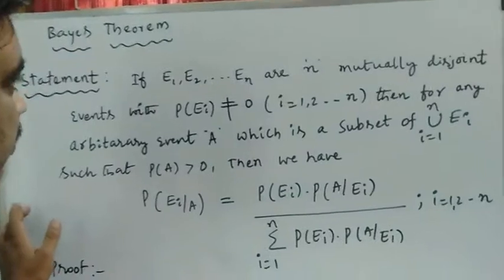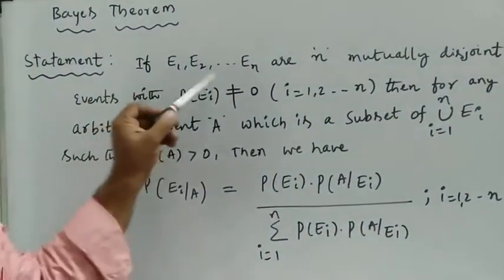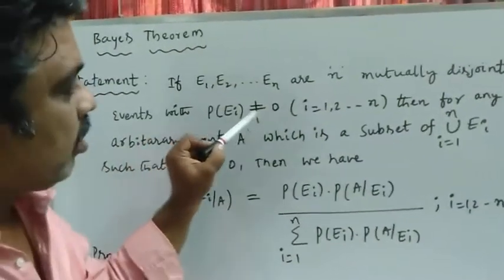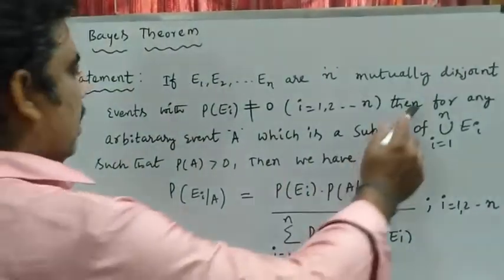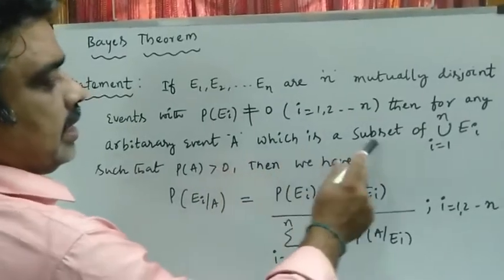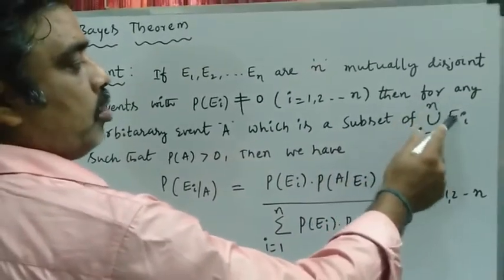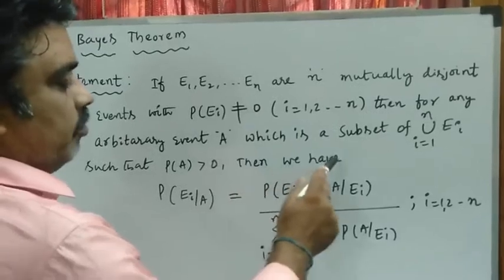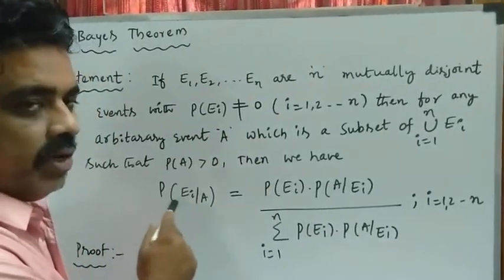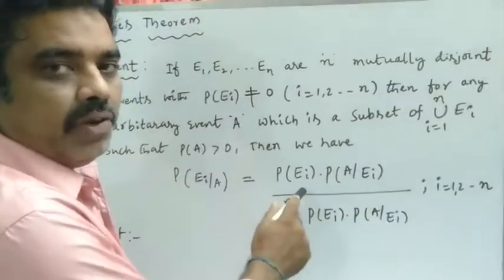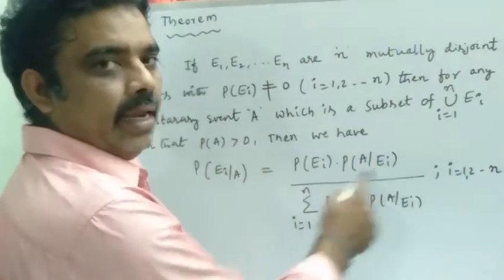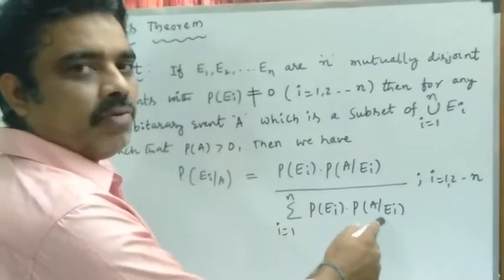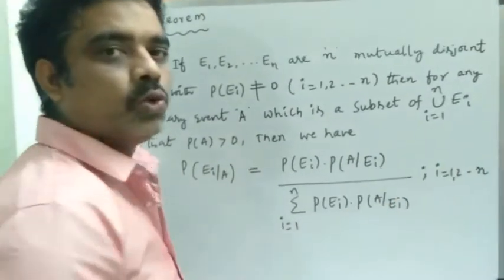First, see the statement. If E1, E2, so on, En are n mutually disjoint events with each probability not equal to 0, then for any arbitrary event A, which is a subset of the union i equals 1 to n of Ei, such that P(A) is greater than 0, we have by this theorem the probability of Ei given A is equal to P(Ei) into P(A given Ei) divided by the summation i equals 1 to n of P(Ei) into P(A given Ei), for i equals 1 to n.